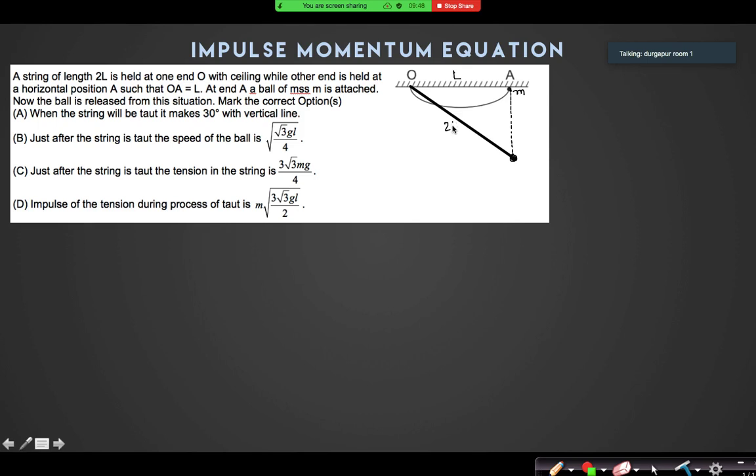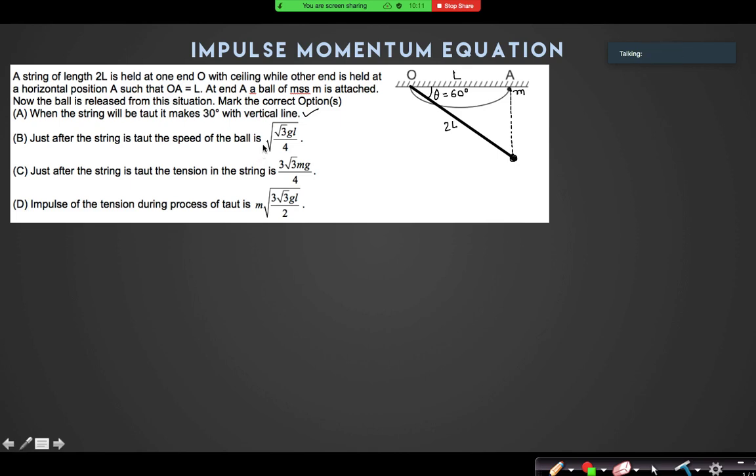If this length is L, then what is this angle theta? Is that 60 degree? Yes, sir. So the first option, when the string is taut, it makes 30 degree with the vertical line, is the correct option. Yes.